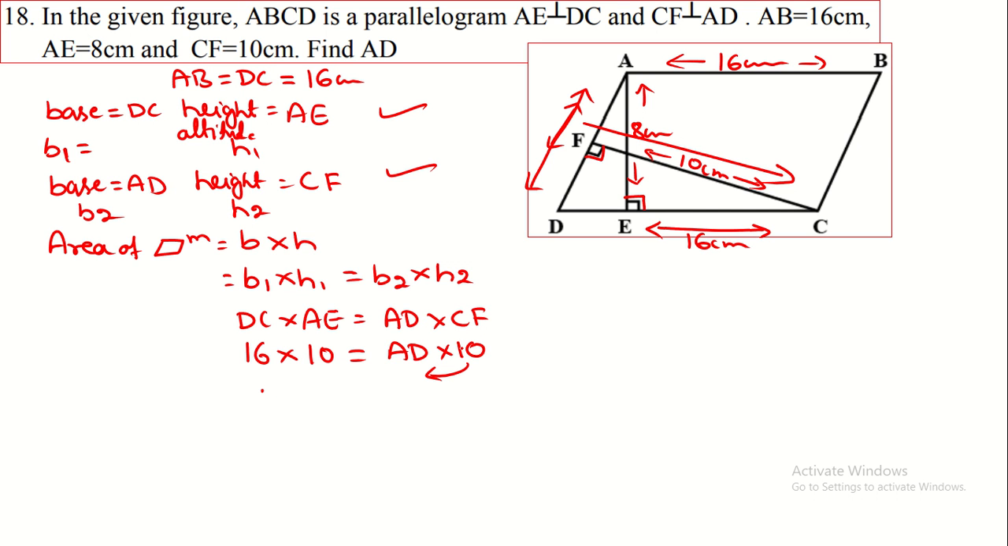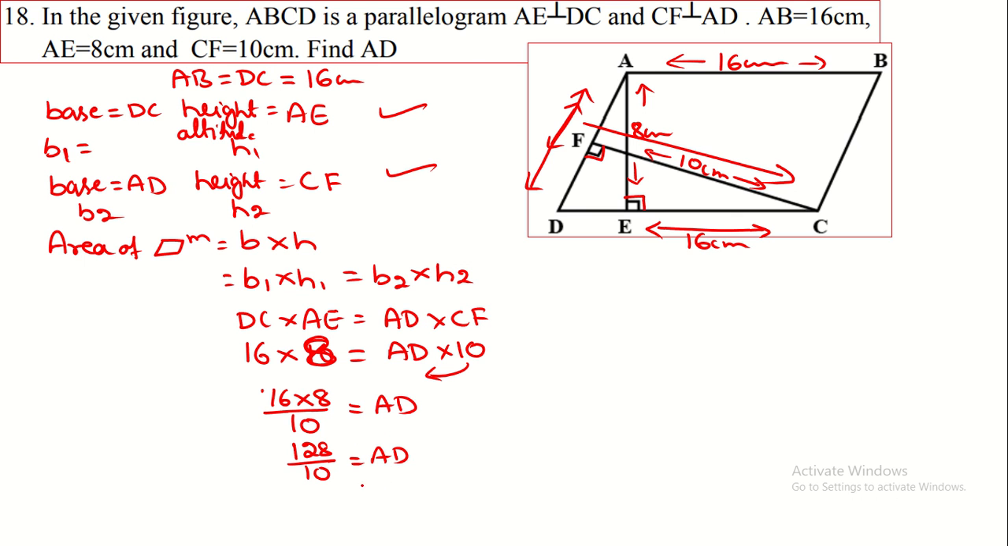Sorry, CF is 10 and AE is 8, not 10. You have to transfer this 10 to the left hand side. Here 16 into 8 divided by 10 is the value of AD. So multiply 16 into 8, that becomes 128 divided by 10.